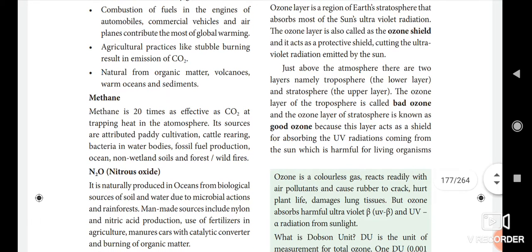Just above the Earth's surface, there are two layers in the atmosphere, namely the troposphere, the lowest layer, and the stratosphere, the upper layer.